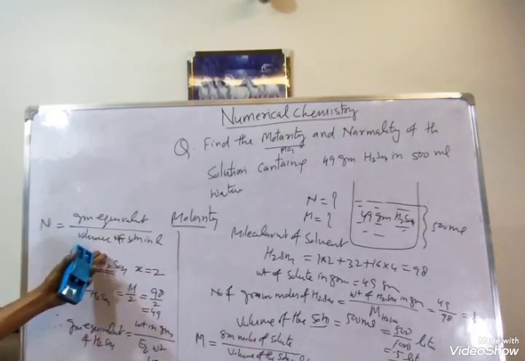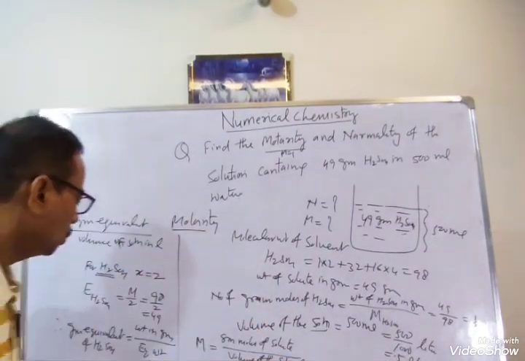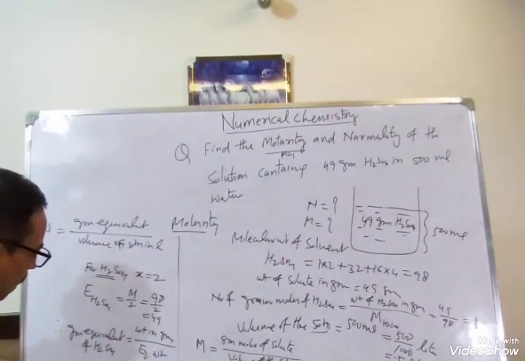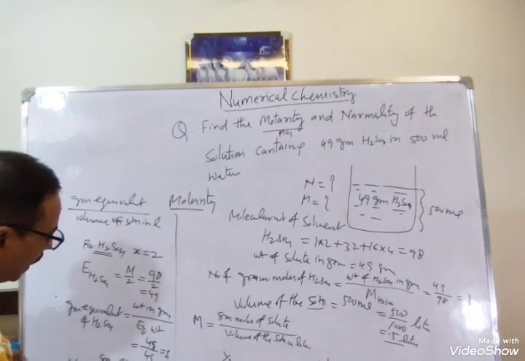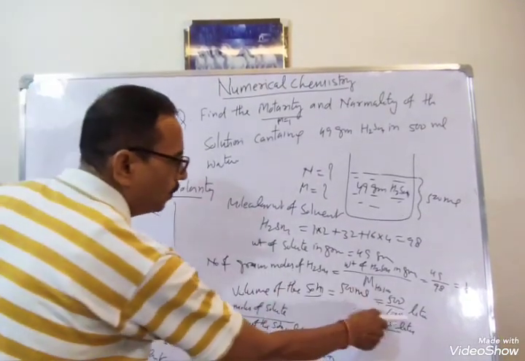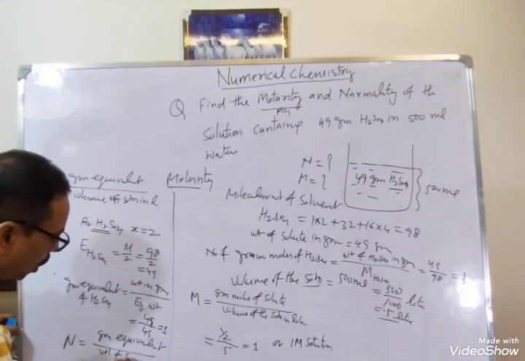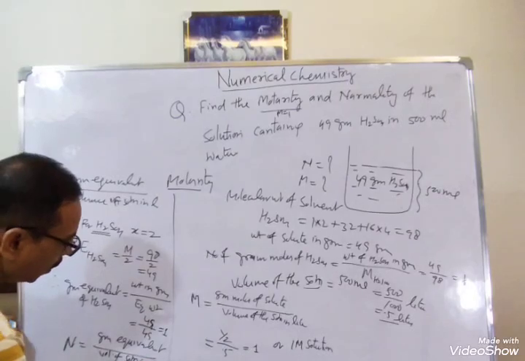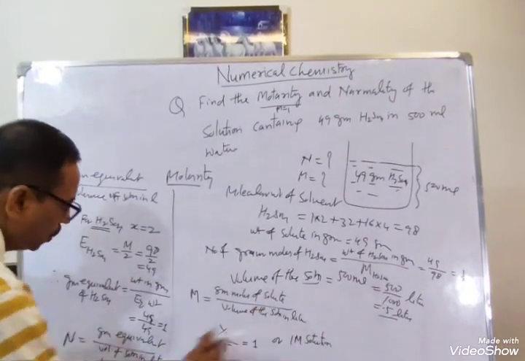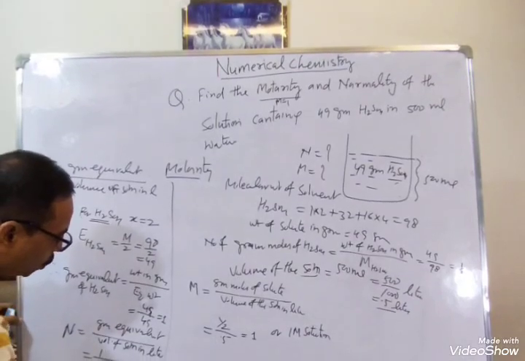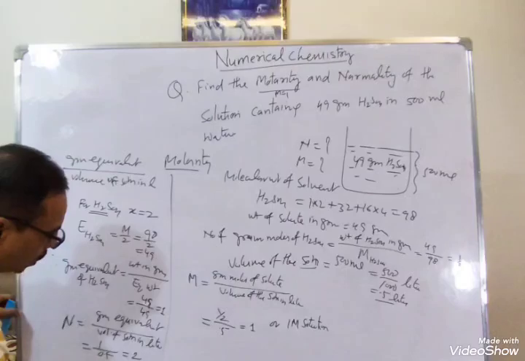Now put the value: volume of the solution here is 0.5 liter. So normality will be gram equivalent divided by volume of solution in liter. So gram equivalent 1, volume of the solution 0.5, that is 2. So the normality is 2, or you can say 2N solution.